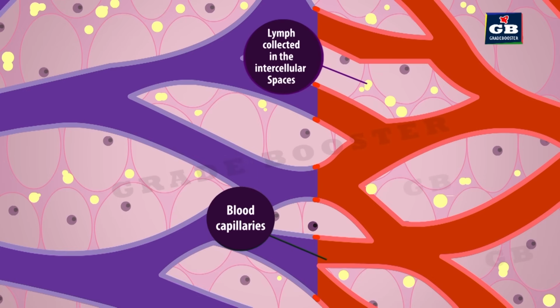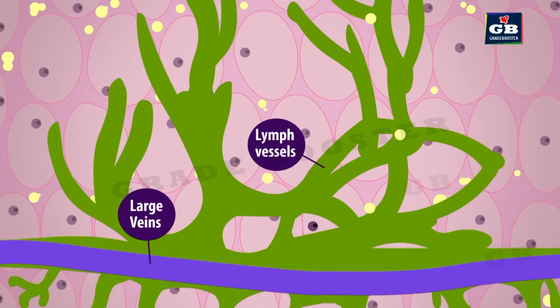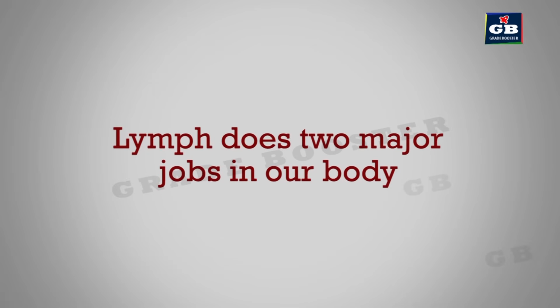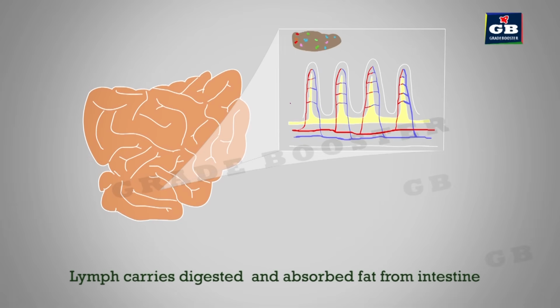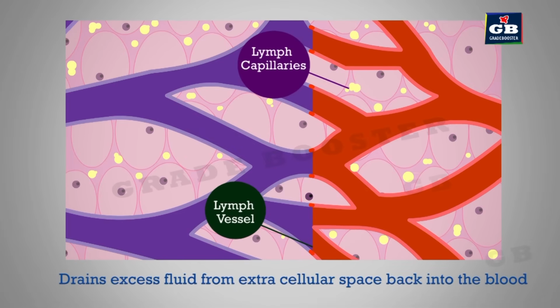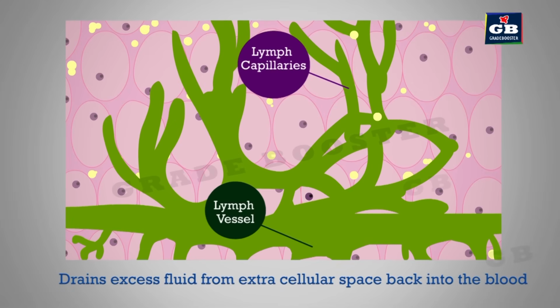This lymph enters the lymphatic vessels through the lymph capillaries. Finally, these lymph vessels open into the large veins. The lymphatic system does 2 important jobs. The first job of lymph is to absorb the digested fats in the intestines. The second job is to collect the extracellular fluid and deposit it into the bloodstream. These are the important points of the animal transport system.